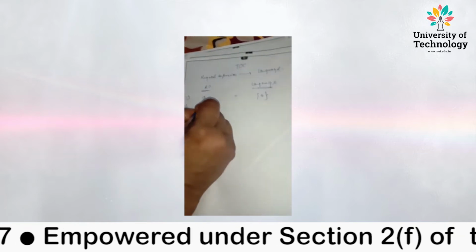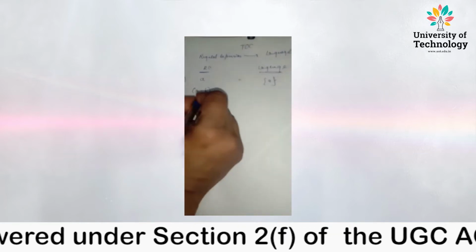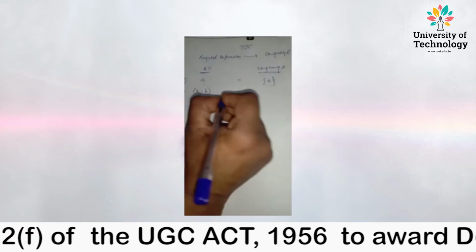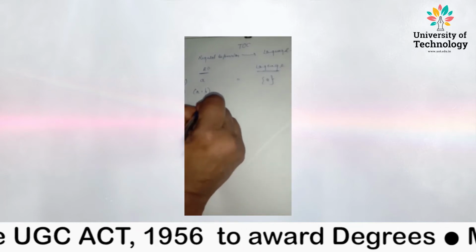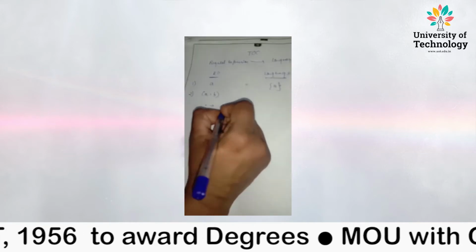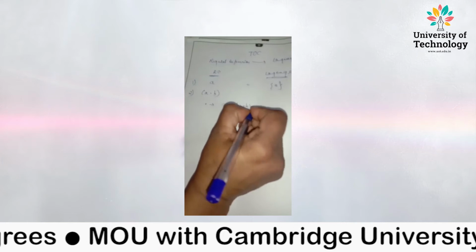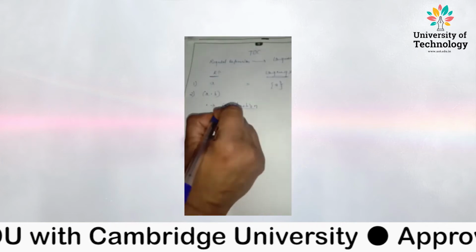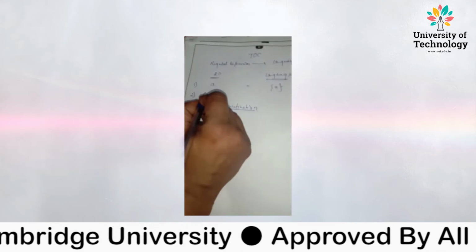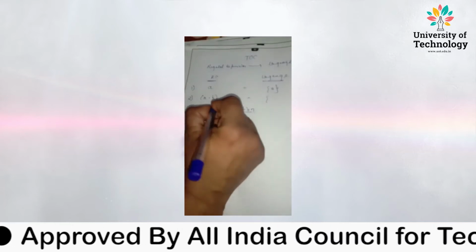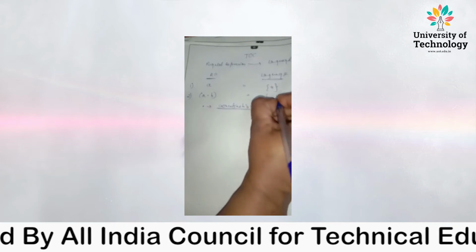Right? Second, suppose A into B, or A concatenation B. Here, into or dot defines concatenation. You know what is concatenation? Concatenation means joining two things. So what is going to be the language of A concatenation B? It's going to be AB.